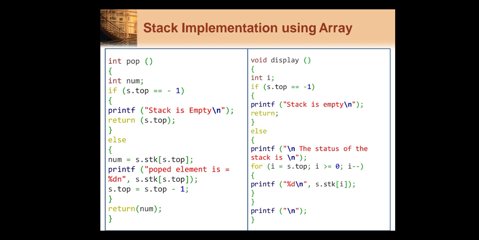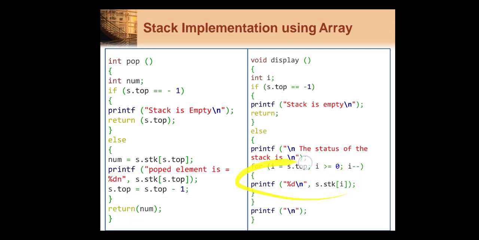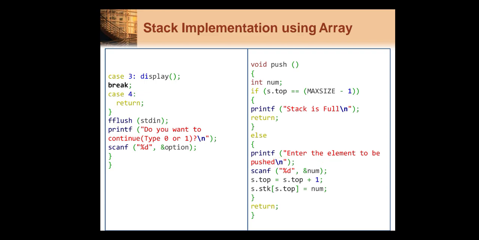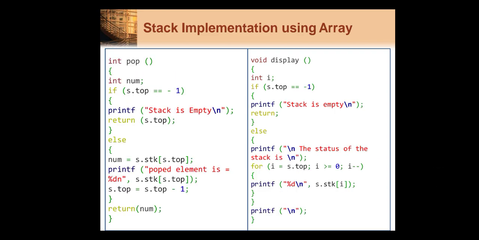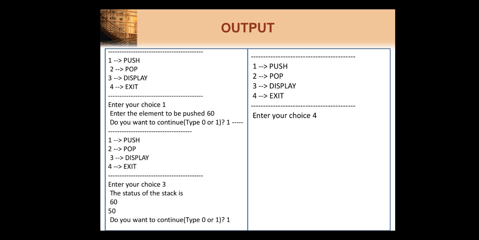Then in display, again we have to check whether our stack is empty or not. If the stack is empty, we display stack is empty. If our stack is not empty, then in the for loop we start with i equals s dot top, i greater than or equal to 0, and i minus minus, and then we print one by one all the elements present on the stack. In this way we perform push, pop and display functions on the stack. Here is the output for the program where we are performing different operations.